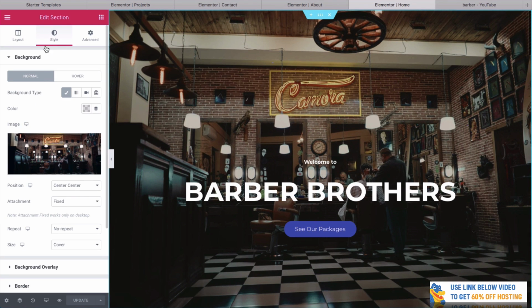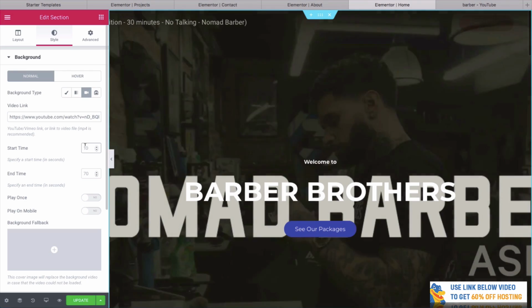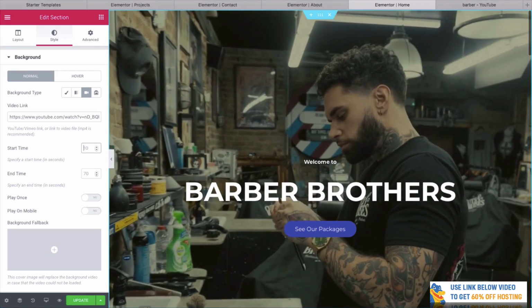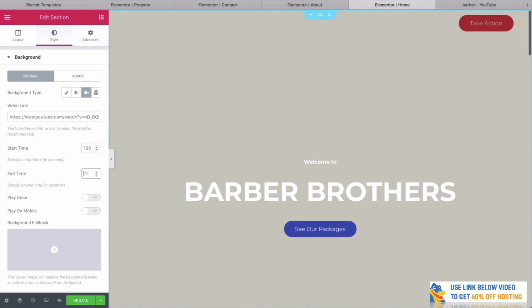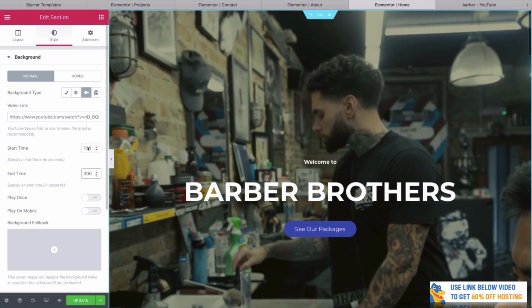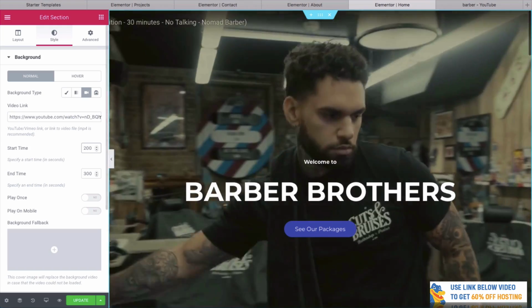We're going to go to style. And then we're going to change this background type here from classic, not gradient, not slideshow. Let's do it to video. So we'll make this right like that. We'll change the time. I think we decided it was around about 100 seconds in maybe, and 300 out. And you can see that now on our homepage, we have a really, really cool background video.